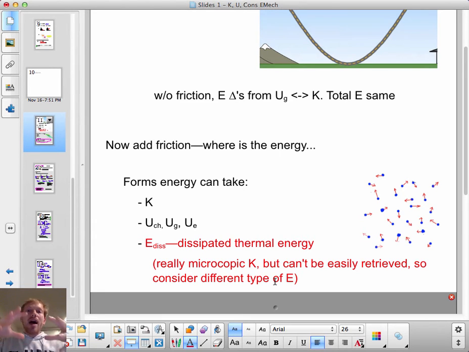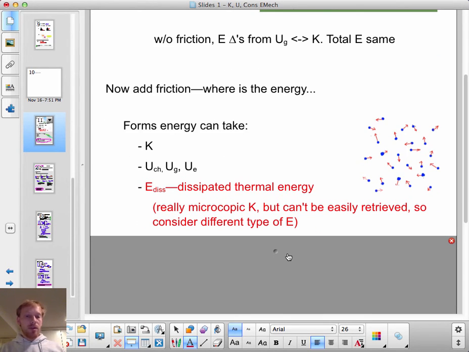That energy is sort of out into the air, and it takes something really fancy like an engine to convert that microscopic kinetic energy into other forms of energy. So I differentiate between macroscopic kinetic energy, which is convertible, which is maybe more useful to me, and the microscopic kinetic energy, the dissipated thermal energy. Dissipated is a word that sort of means lost and gone out there. Okay.